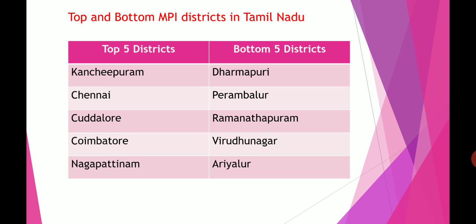Here I would like to say Chennai has the largest population in our Tamil Nadu and is the smallest district in area. Next one is Perambalur. Perambalur has the smallest population in our Tamil Nadu. There are 38 districts in our Tamil Nadu. So Perambalur has the smallest population and Chennai has the largest population. As well, Chennai is the smallest in area.